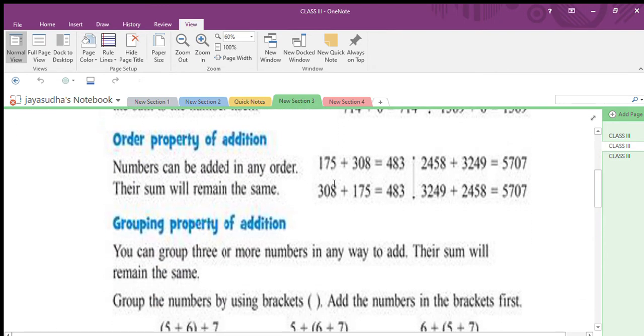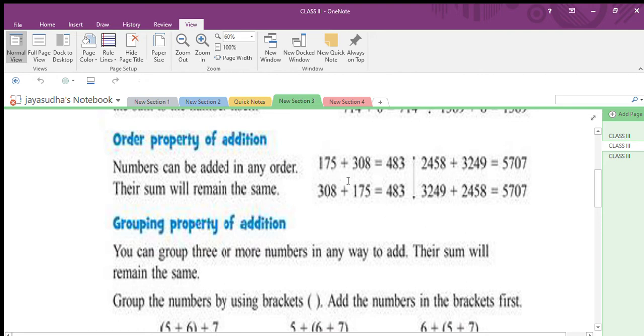Then the third property, order property of addition. Numbers can be added in any order. The sum will remain the same. What is the meaning of that order? Nothing but 2 plus 3 equal to what children? 2 plus 3, 5. The same, 3 plus 2. I change the order. First I said 2 plus 3, now 3 plus 2. Answer is 5. So if you change the order, your sum will remain the same. That is the meaning of the order property. So you change any order, your answer is the same.